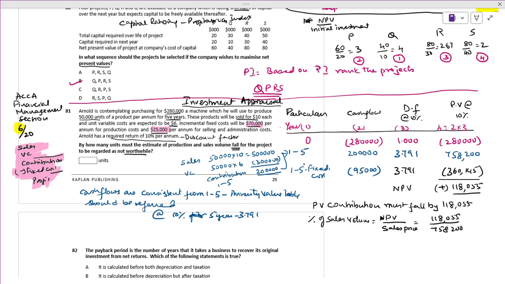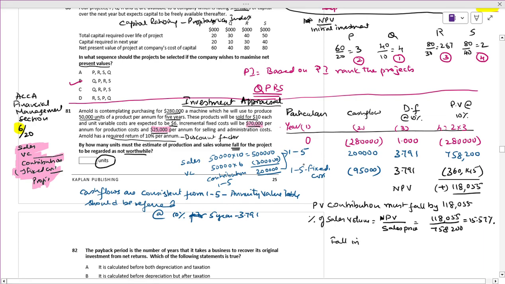118,055 divided by 758,200 comes to 15.57%. They are asking units, so how many units we have to fall in sales volume.